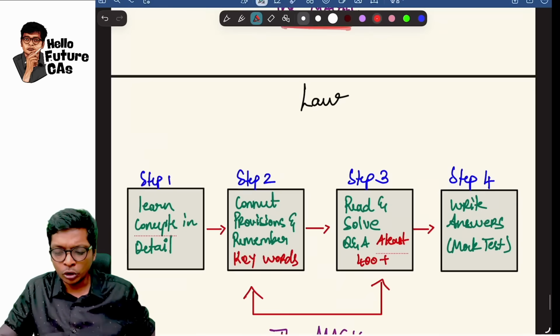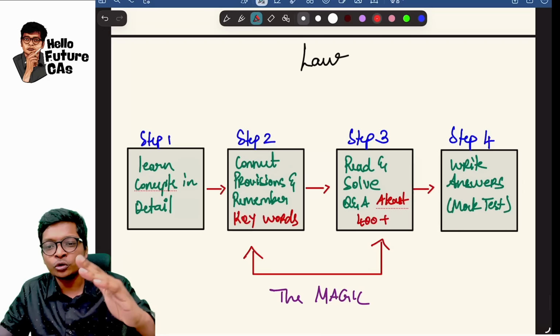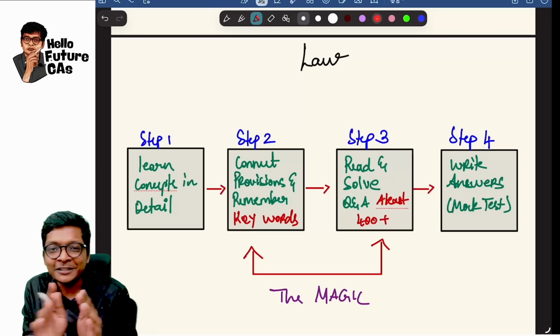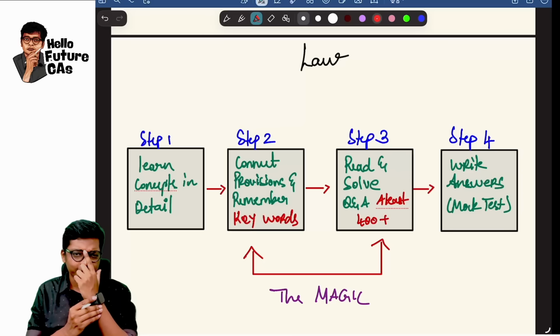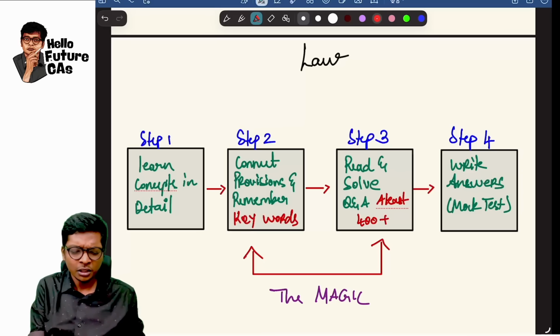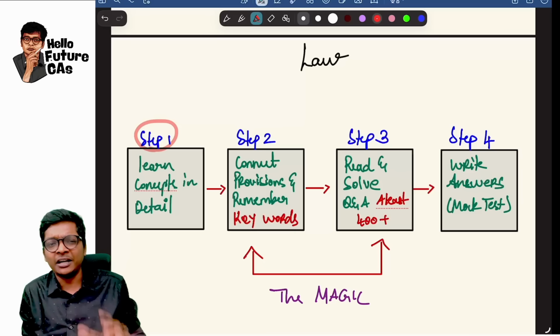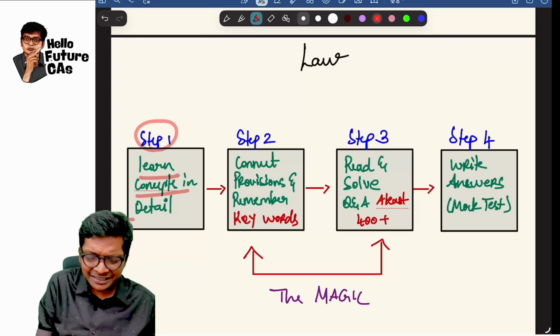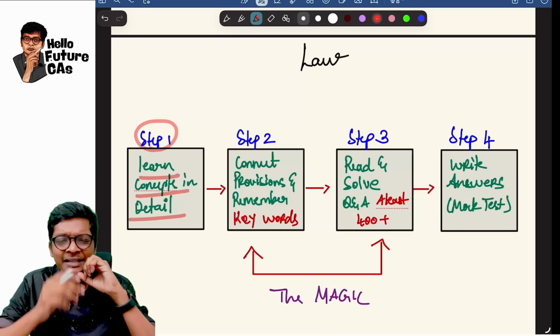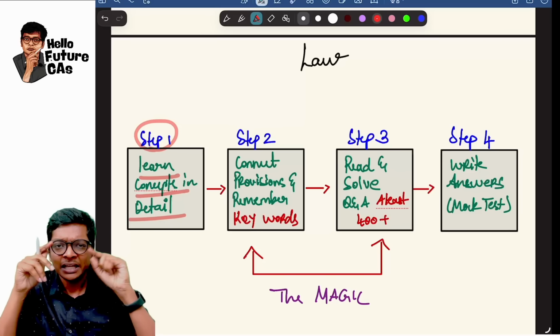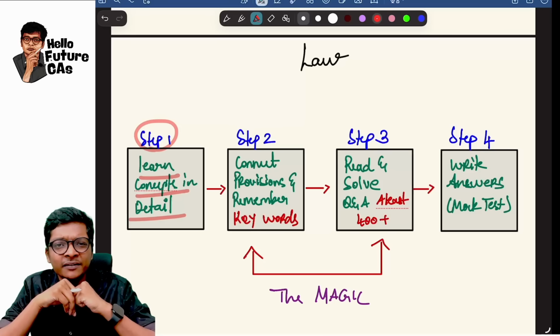"Sir, move on to law, sir." Either you came to law because you watched the video till here, or you fast-forwarded and searched for law and you came here. Step 1 for law. Those who have already studied will know this. If you are going to study now, we are going to start from here. Learn concepts in detail. I'll give you a simple example. I'll give you a challenge question, guys. If you know the answer, put it in the comments before I give the answer.